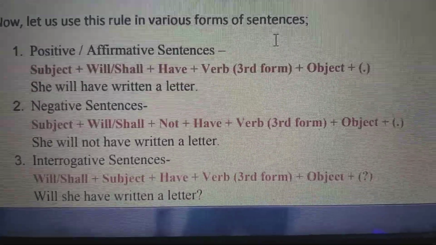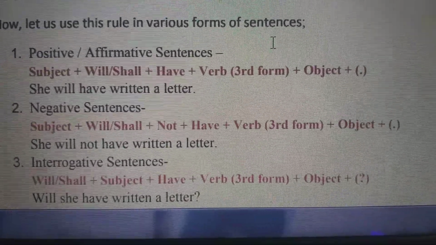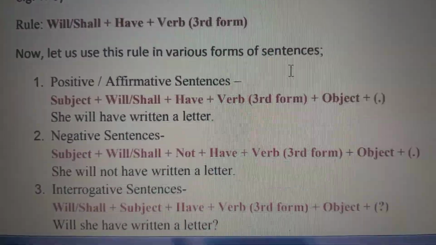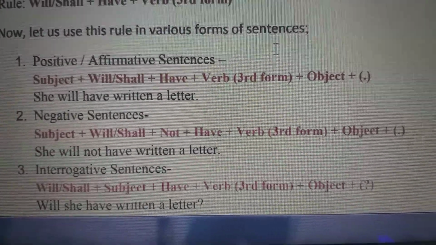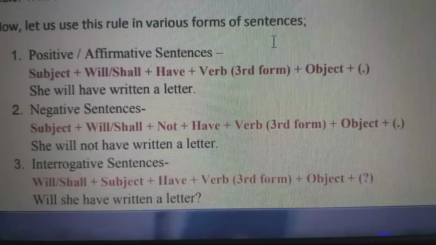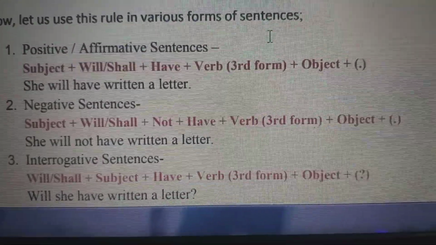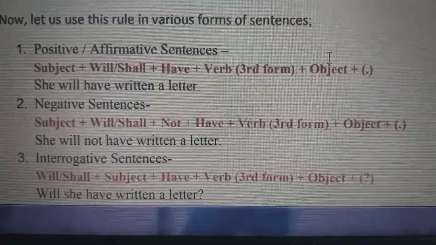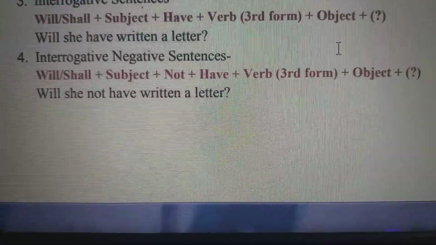Because इधर हमें पक्का है कि वो लिखेगी. And then negative will become again will, shall and not. She will not have written a letter. And interrogative, will she have written a letter?